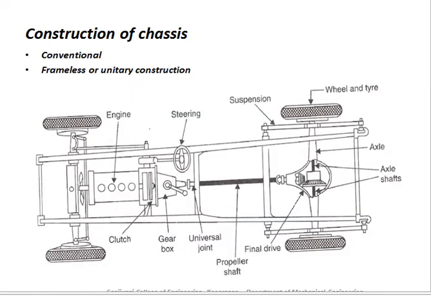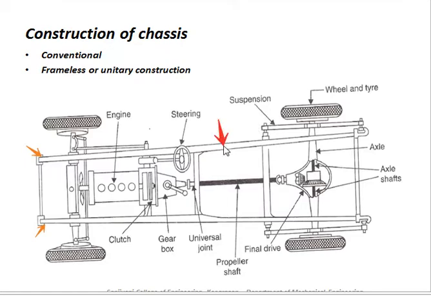Now you can see a typical conventional chassis of an automobile. Now here, as I told you, it is mainly classified. It is also called the frameless or unitary construction. Here you can see a ladder type frame. You can see the frame components.